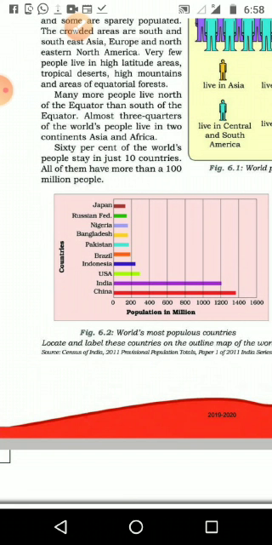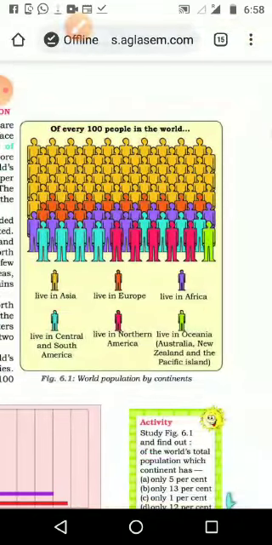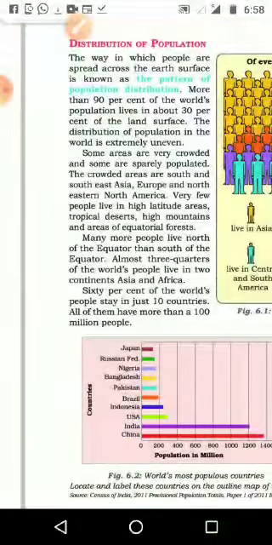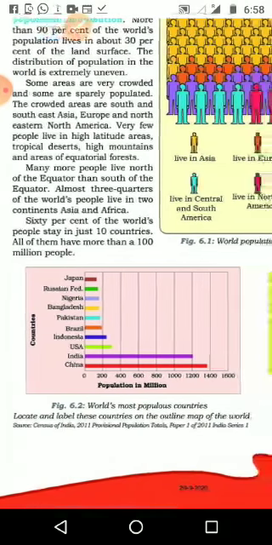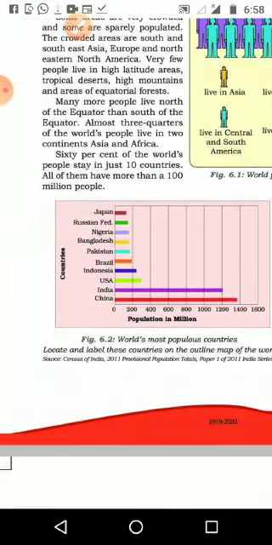Almost 3/4 of the world's population lives in two continents, Asia and Africa, which we already saw in the picture. Maximum people are from Asia, then comes Africa. Why is it so? There are many reasons, like climate or job security. So almost 3/4 of the population lives in the African and Asian continents.